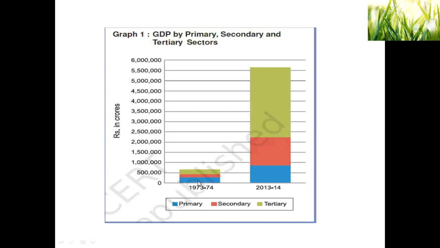So here in 73-74, you can see the GDP is very much less for all three sectors. Whereas when you compare and see from 2013 to 14, primary sector has made little improvement. Little more improvement is seen in secondary, and final improvement in tertiary is too high. We can see that. So GDP share in rupees in crores, we can see that tertiary sector has given more.